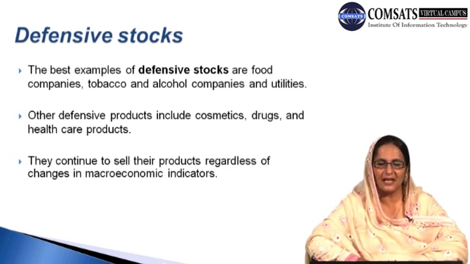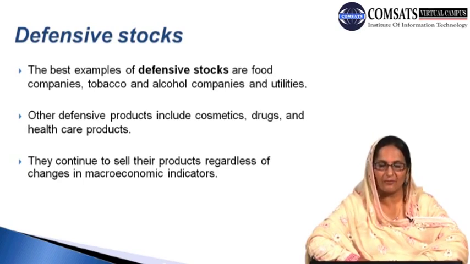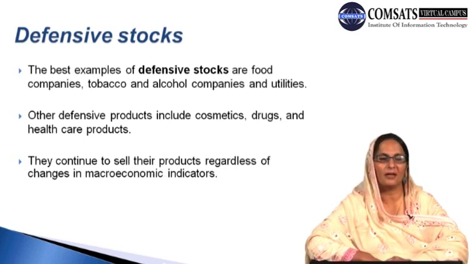So we can say that they sell their products regardless of changes in the macroeconomic variables. In other words, their sales are not very much responsive to the fluctuations in the macroeconomic environment.